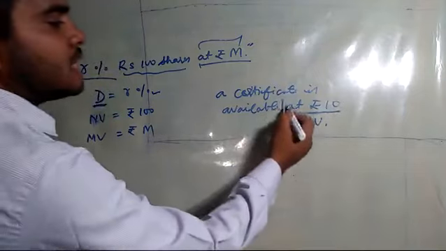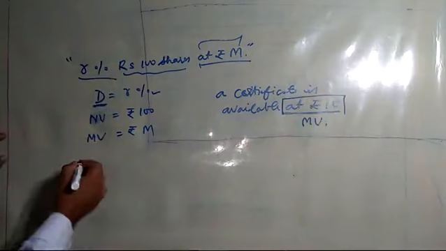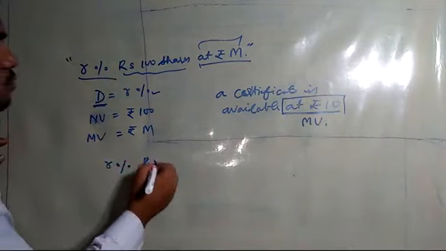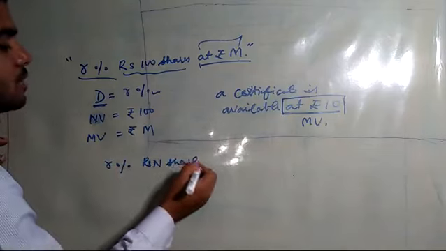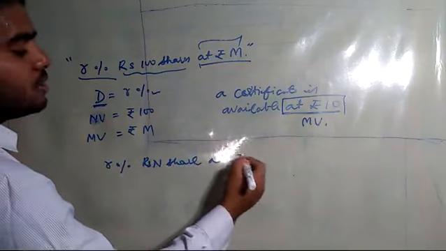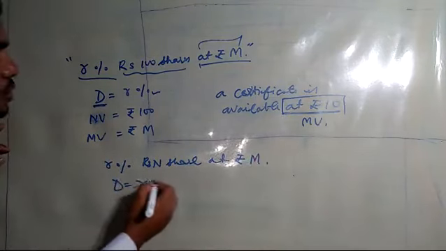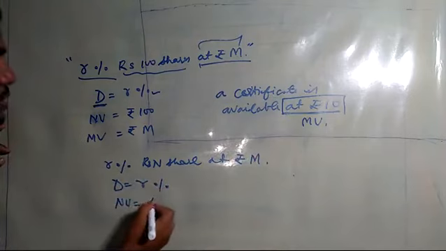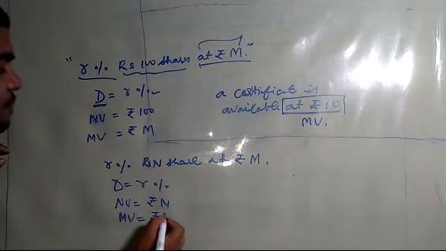Whenever we say at, it means the price at which something is available. Now similarly, the second statement you may see: r% rupees n shares at rupees m. Again same thing, D is equal to r%, NV is equal to rupees n, and MV is equal to rupees m.